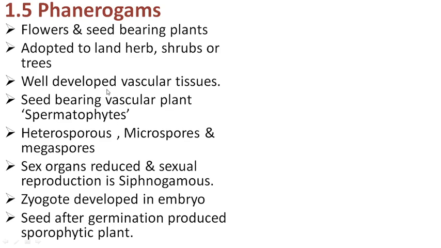So in phanerogams, there are well-developed vascular tissues, xylem and phloem. Phanerogams are heterosporous, producing two different types of spores, microspore and megaspore. Here the gametophytes are very reduced and complete their life cycle on the sporophyte. The sex organs are reduced. Sexual reproduction is oogamous. Here siphonogamy is there. Siphonogamy means the conduction of male gametes through a tube and fusion.